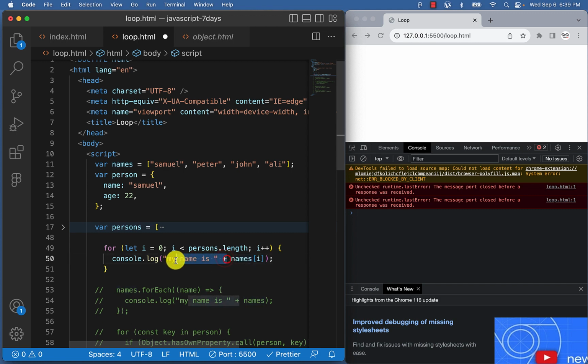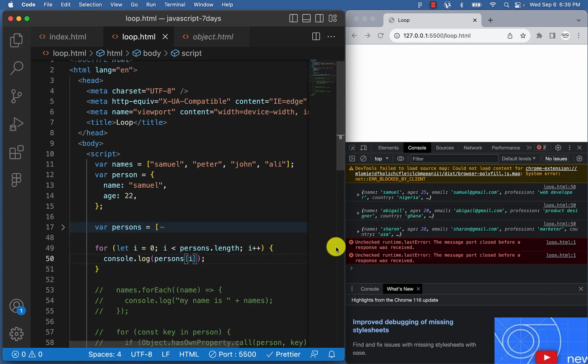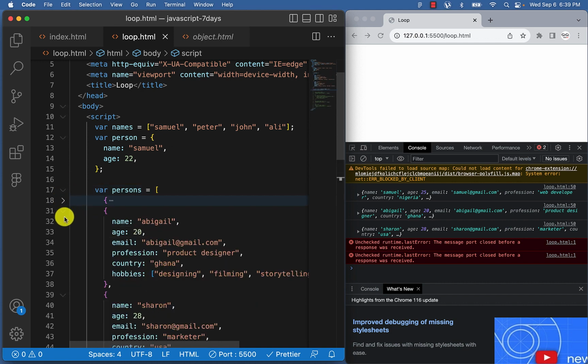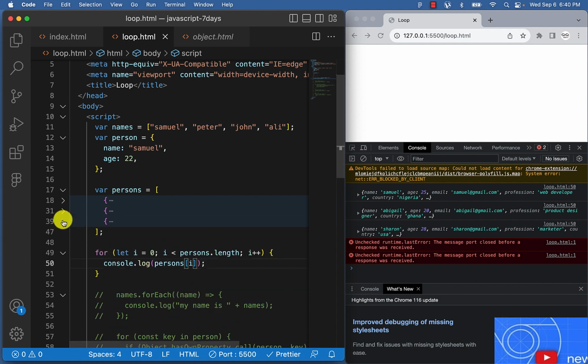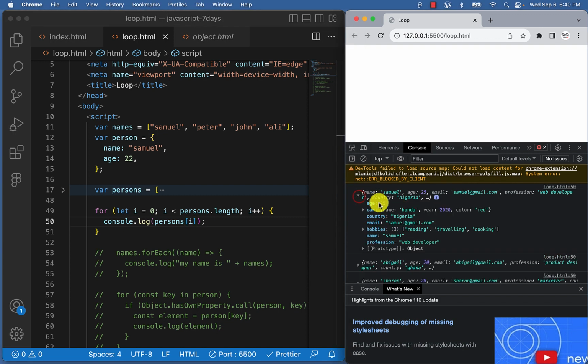Let's just remove the concatenation. So each one is going to be something like this. See, it's not names I'm supposed to console log, it's persons. Alright, so it's going to look like this. You see, we've console logged each of the objects because this is an array of objects. In this array of objects, we have three values: person Samuel, person Abigail, and person Sharon. So we'll be able to access those three. Each of these now is an object, so we're able to console log through each of it.